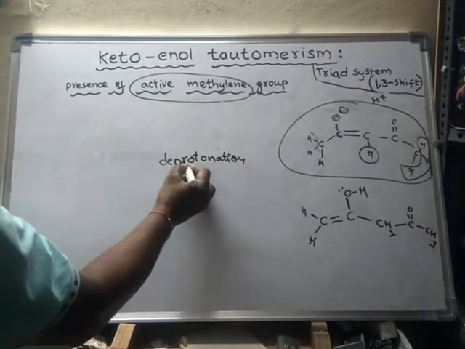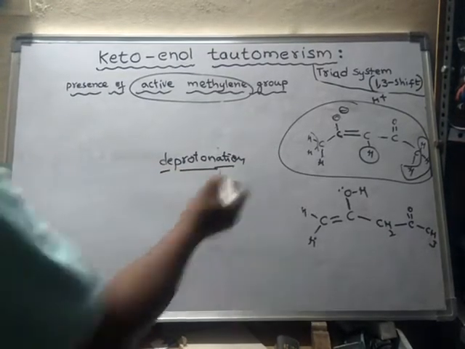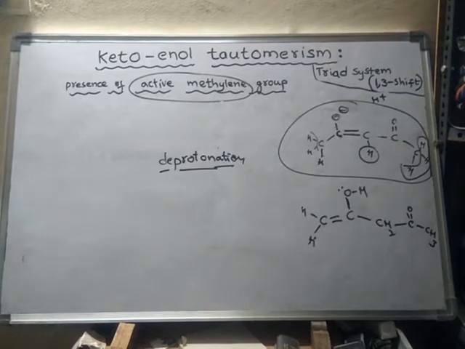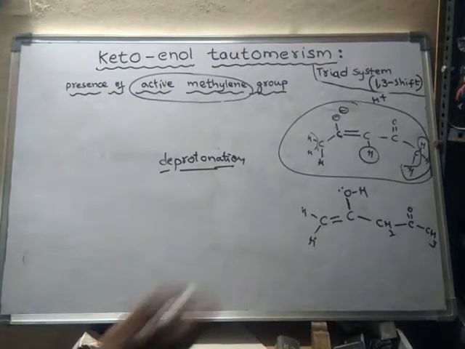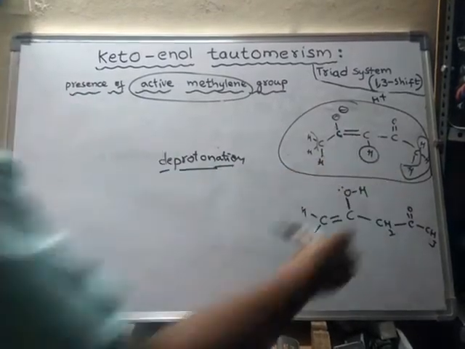Proton means H plus ion. Deprotonation means loss of H plus ion. So this is the conjugate base which is formed after the deprotonation.